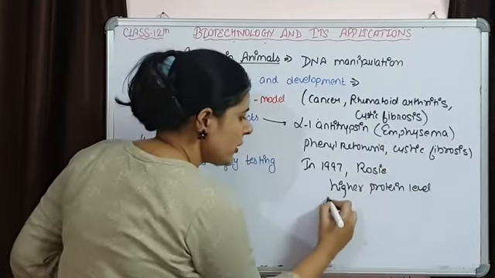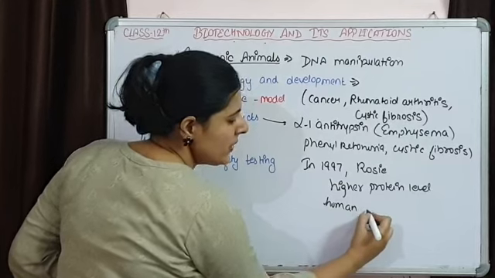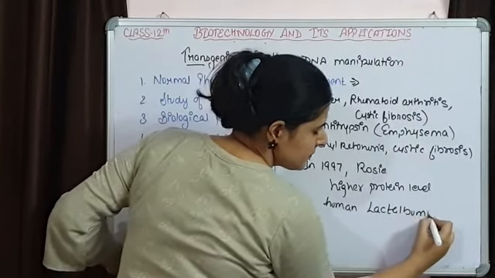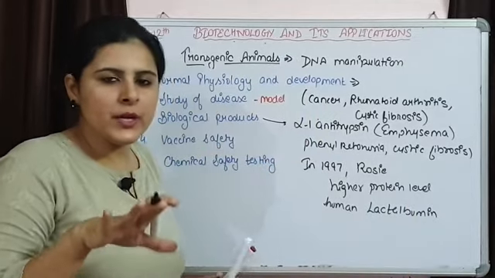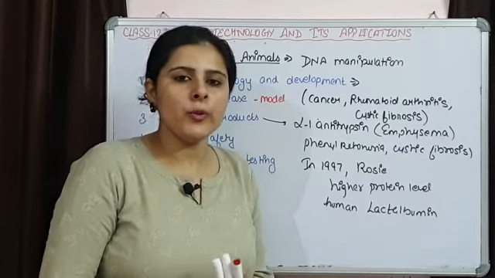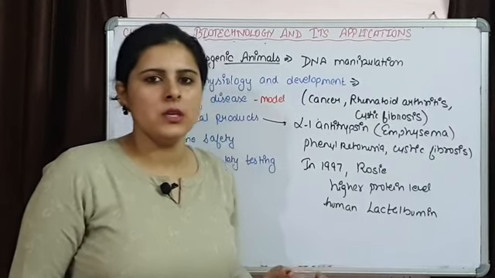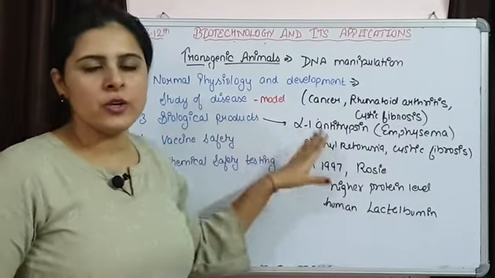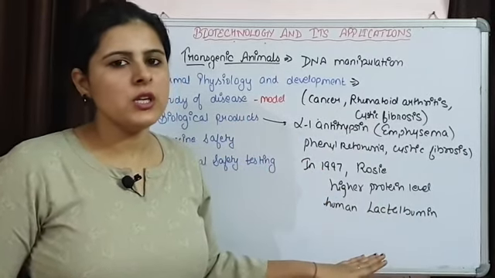It also has human alpha-lactalbumin, and as compared to a normal cow, it is going to provide more proteins to human babies. So that's how transgenic animals are used for various biological products.